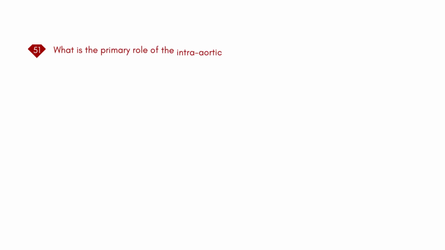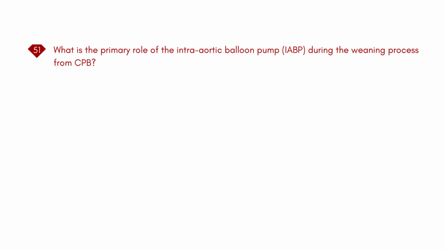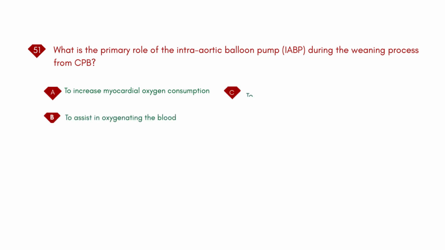What is the primary role of the intra-aortic balloon pump, IABP, during the weaning process from CPB? A. To increase myocardial oxygen consumption. B. To assist in oxygenating the blood. C. To reduce afterload and improve coronary perfusion. D. To support pulmonary circulation.